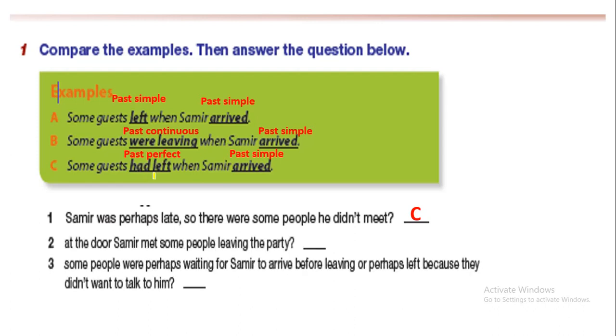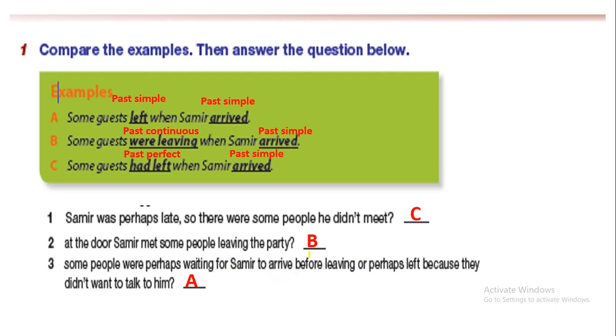Now, let's see the second one. At the door, Samir met people leaving the party. They were leaving the party, so it is B. He met them. They were leaving, then he arrived, so they met. Now, the third one, it is of course A. Some people were perhaps waiting for Samir to arrive before leaving.